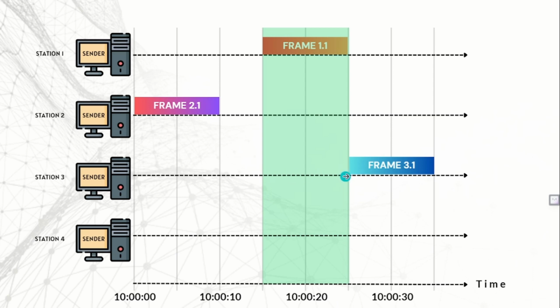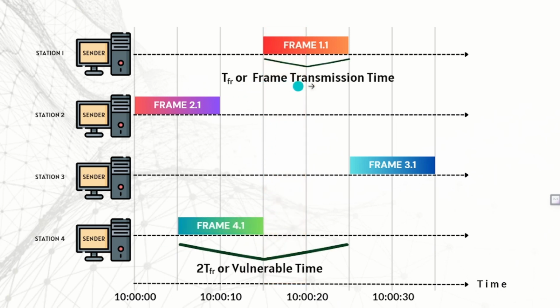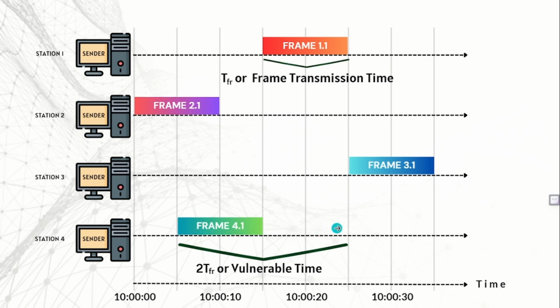What if a data frame enters the channel at 10 seconds past 10 before frame 1.1 even started its journey? They will still collide. Therefore, it is safe for the data frame only if the channel is empty from 10 seconds before its entry. So, if TFR is the transmission time of a frame, for a successful transmission, the channel has to be empty from 10 seconds before its entry. In other words, the channel has to be free for 2 TFR seconds. Since there is a risk of collision if any other frame is present at the channel during this 2 TFR period, it is called the vulnerable time of a data frame.